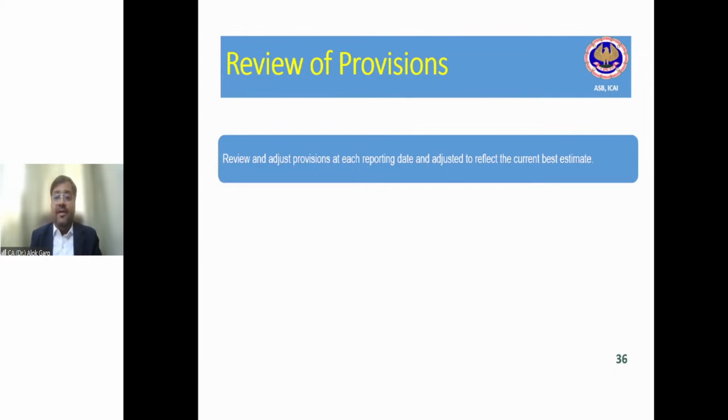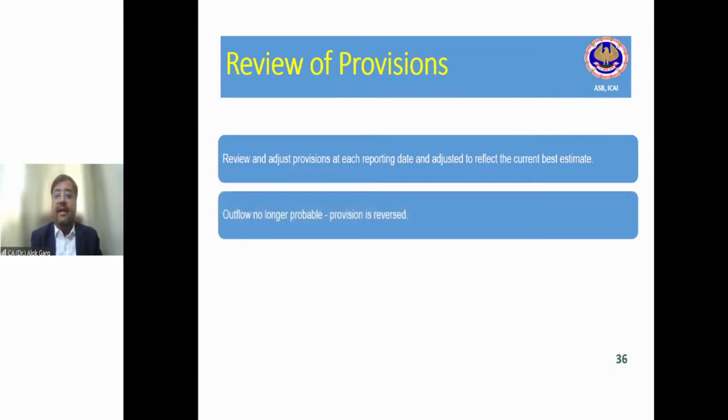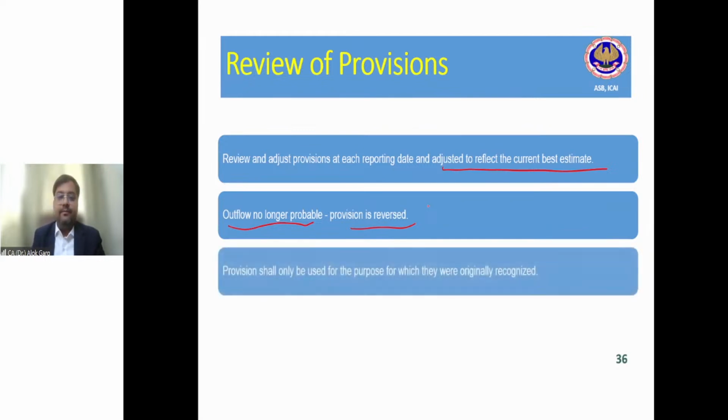You have to review and adjust provision at each reporting date and adjust it to reflect the current best estimate on the basis of current developments, current facts and circumstances. If the outflow is no longer probable, provision is required to be reversed. For example, due to the development of the case, now the legal counsel are saying we have high chances to win this case. Now the case is in our favor. So you have to reverse the provision. If required, you can disclose the contingent liability till the time it is not getting settled.